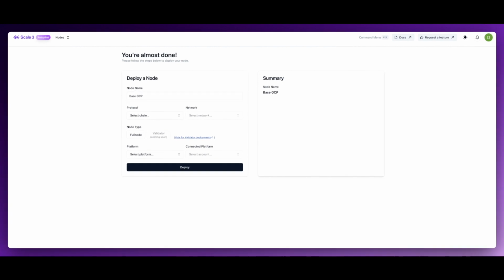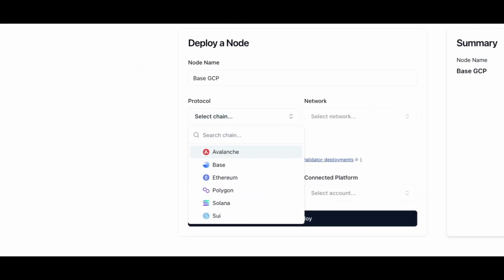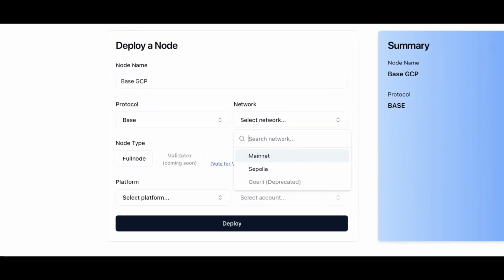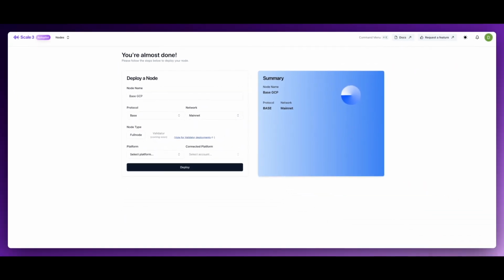Next, in the Blockchain Protocol selection menu, choose Base. Proceed by selecting Mainnet as your network. For node configuration, opt for Full Node.